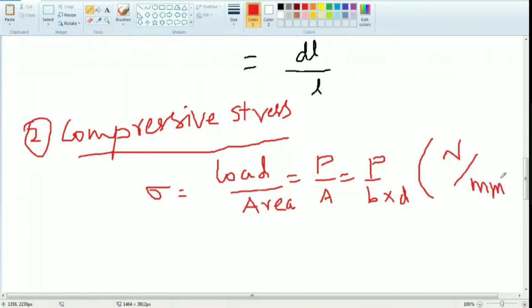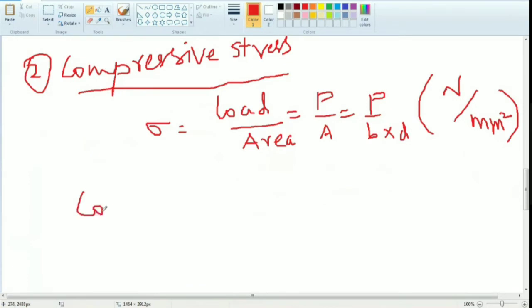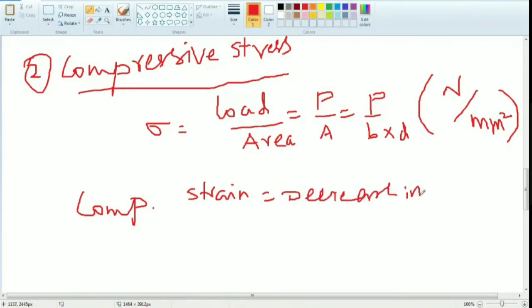What is the compressive strain? Same, dl by L. That is, decrease in length divided by original length. Actually, at problem-solving time, decrease means you have to put minus, and increase means plus.